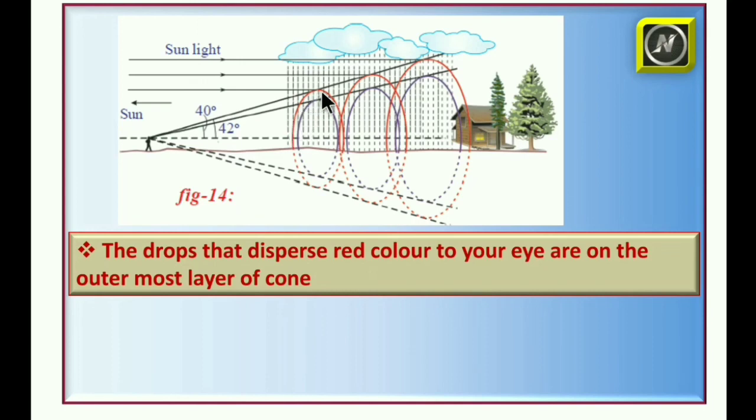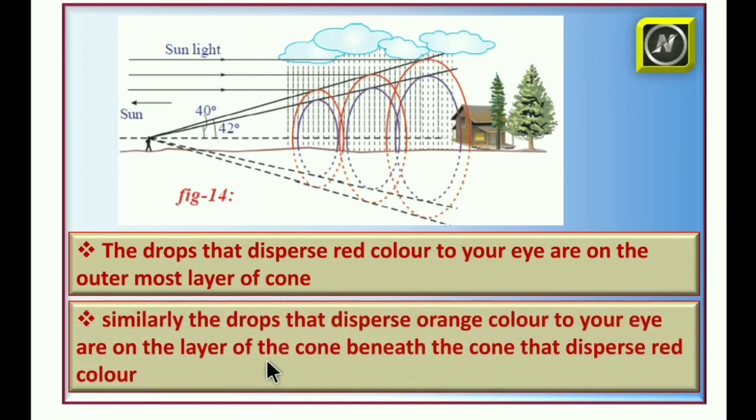See here, this is the cone, and the red color is the outermost layer. But what the observer observes is only the two-dimensional arc shape. Up to here we can see; we cannot see all of this cone, only up to a certain part.